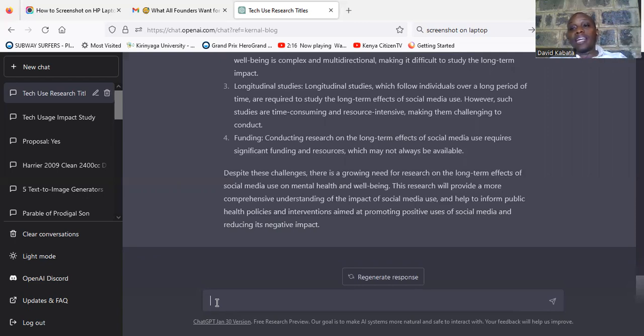And what I'm going to do is look at what it gives me, go to Google and look at some of the research questions that have been used in most of those journals that I have looked at. So in that case, I will compare what ChatGPT gives me with what other people have done, and see whether there is a comparison in some of the research questions that have been studied in those areas. So I can come here and maybe tell it